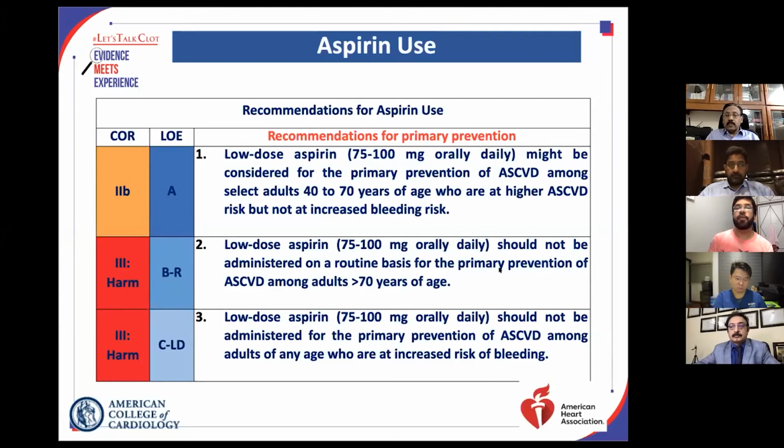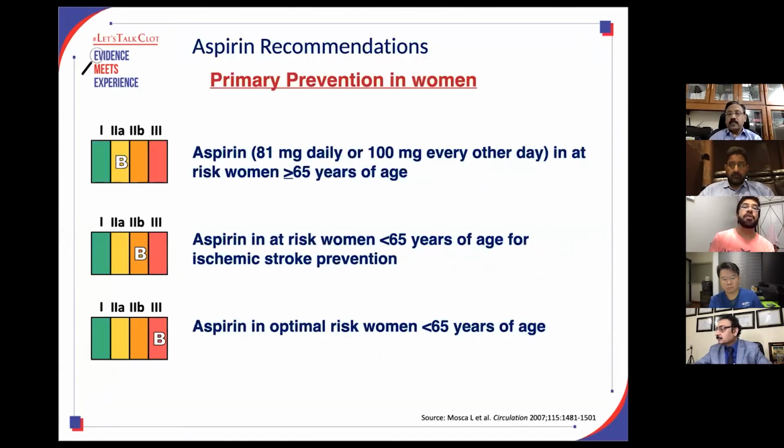Low dose aspirin should not be given on a routine basis for primary prevention in a person who is more than 70 years of age, and low dose aspirin should not be administered for the prevention of ASCVD among adults of any age who have increased risk of bleeding. So we can think about giving aspirin to a person who is 40 to 70 years of age and who has a higher risk of development of ASCVD events.